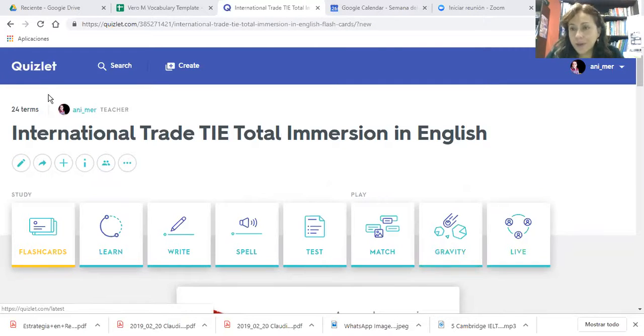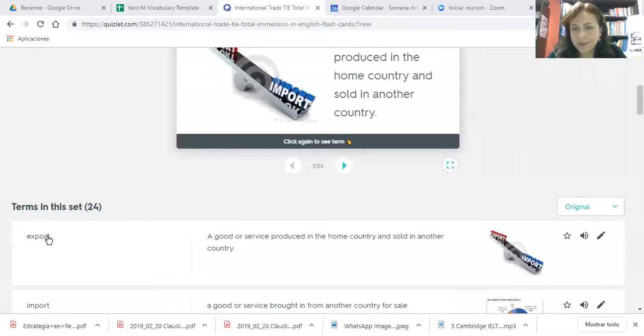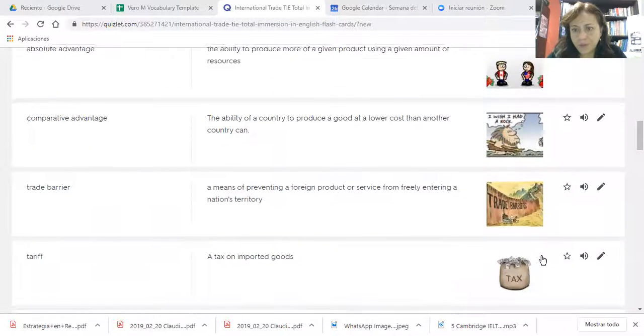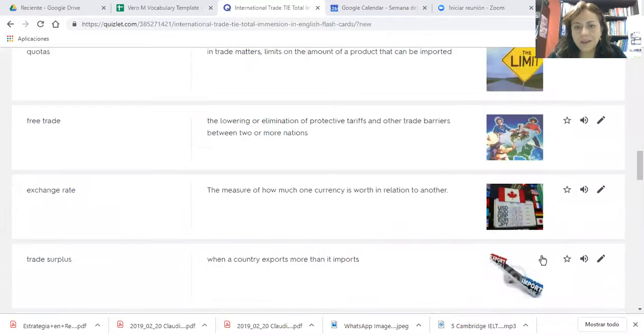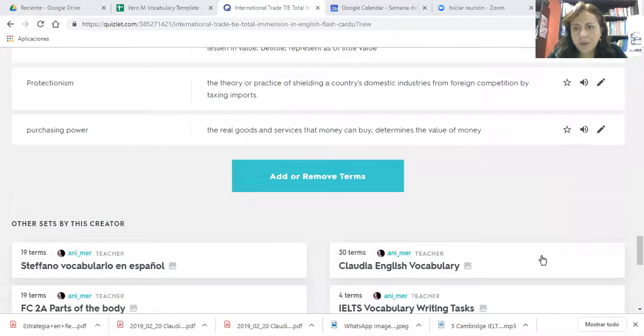So here in Quizlet, we create a topic about some specific things that we want to review. In this example, I have international trade, Thai, Total Immersion in English. And how does it work? Here, I have the word, I have the meaning, and I have the picture. And here I have some examples of words regarding international trade. In this case, I think that I have 21 or something.